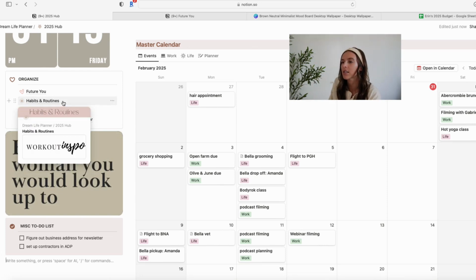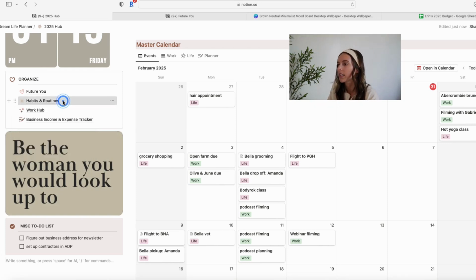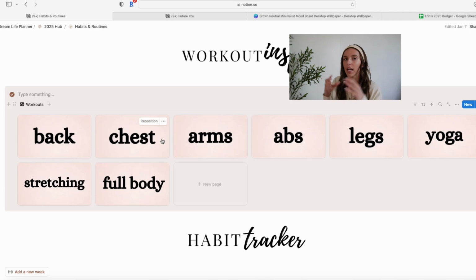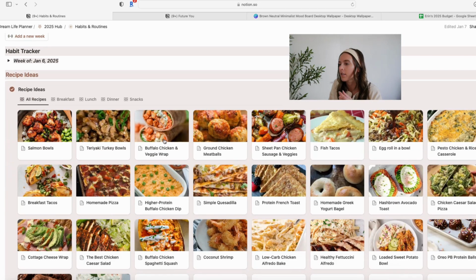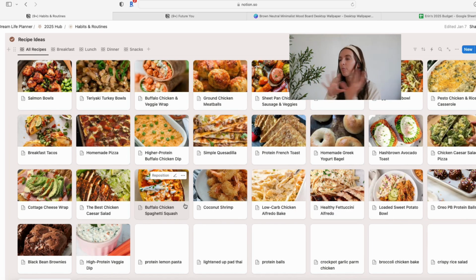For habits and routines, there's nothing that I really did here in terms of resetting, but there is one thing that I wanted to mention. Like I said at the beginning of the week, I use that weekly planner to map out all of my meals, and typically how I find those meals is by my meal tracker that's included in my habits and routines page. So these are all recipes that I have put into this meal tracker, and I keep adding to these as I find new recipes that I either want to try or I have tried and I love. To figure out which meals I want to make next week, I came in here and I just looked through them and I picked a couple that sounded good.